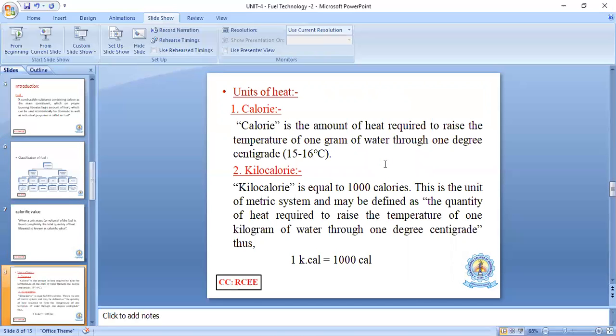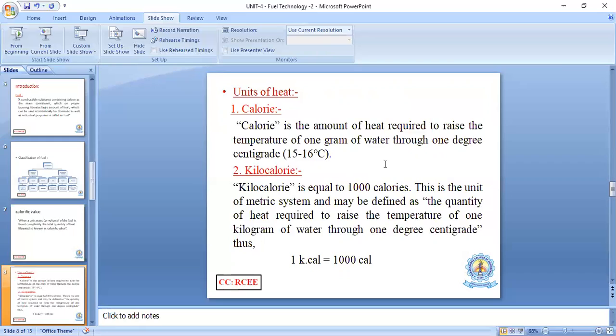The units of heat or calorific value: the first one is calorie. The calorie is the amount of heat required to raise the temperature of 1 gram of water through 1 degree centigrade.